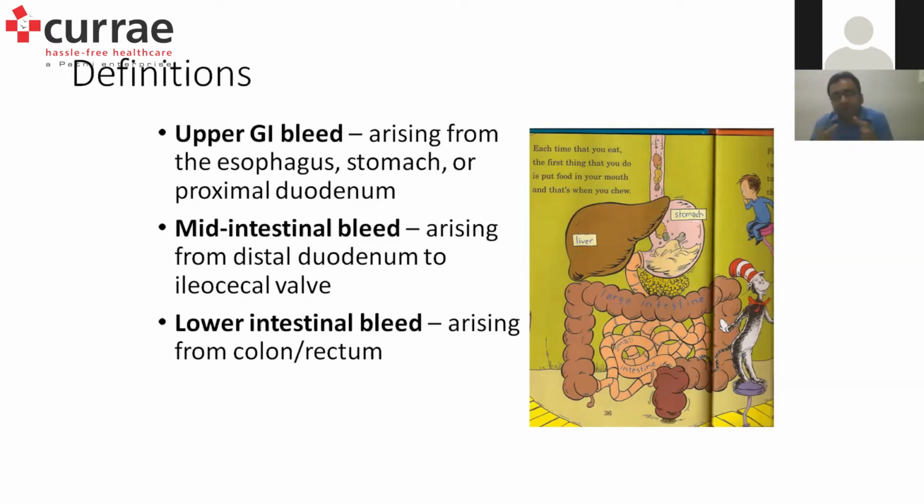A large part of lower GI bleeding is covered by a topic called hemorrhoids, but I am not going to cover it right now, because we go above and beyond what we already know about hemorrhoids or piles or fissures, rather than focusing on the same cause.